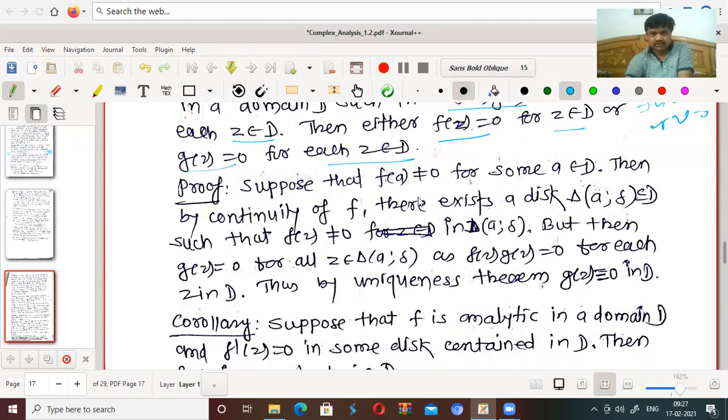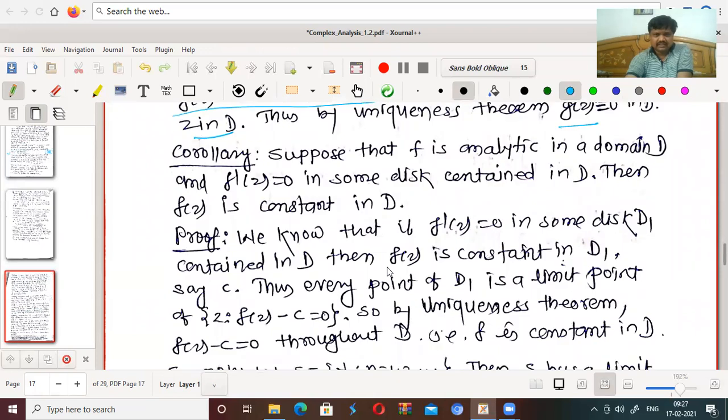Suppose that f(a) is not equal to 0 for some a in D. Then by continuity of f, there exists a disk with center a and radius delta contained in D such that f(z) is not equal to 0 in this disk. The function not being 0 at a means there is a neighborhood in which the function is not equal to 0. But then g(z) equals 0 for all z in this disk, as f(z)g(z) equals 0 for each z in D. Thus by the uniqueness theorem, g(z) is identically 0 in D. So that is the very simple proof.